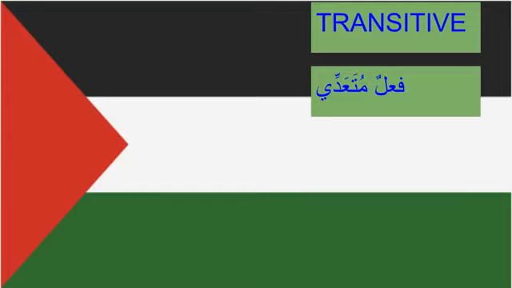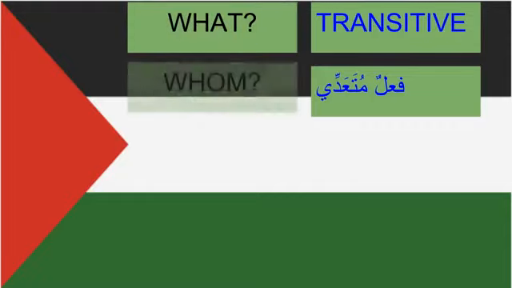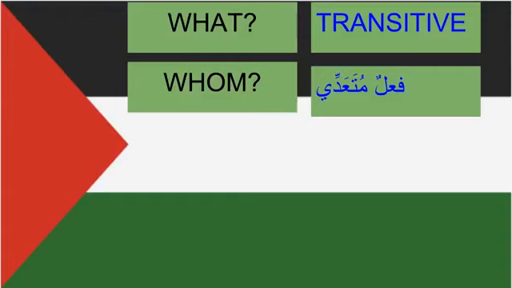Because there the journey ends, you don't need anything more. So when do we know the fi'l is muta'addi? When we can ask two questions when an action is mentioned, like what and whom, then we know that action, that verb, is transitive, or it's a fi'l muta'addi.